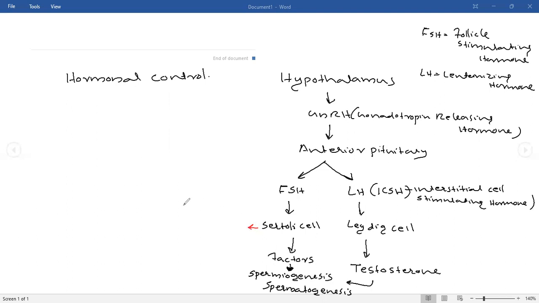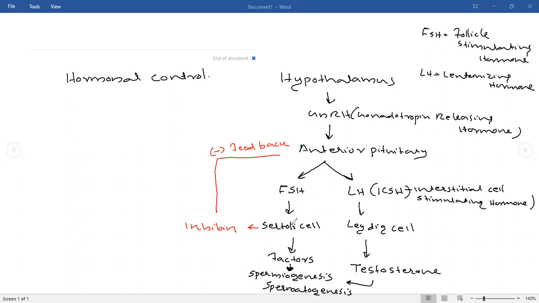Sertoli will also produce inhibin. What is the duty of inhibin? Inhibin will inhibit the anterior pituitary. That is a negative feedback. What is a negative feedback? The reaction is already in progress, right? The process is already in progress.